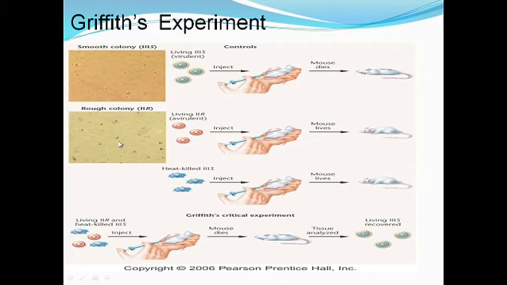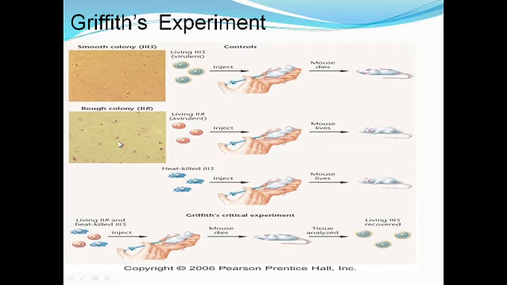In the second group, he took live R strains and injected them into the mice. The mice survived. In the third group, the heat killed S strains were taken and injected into the mice, and in this group also the mice survived.